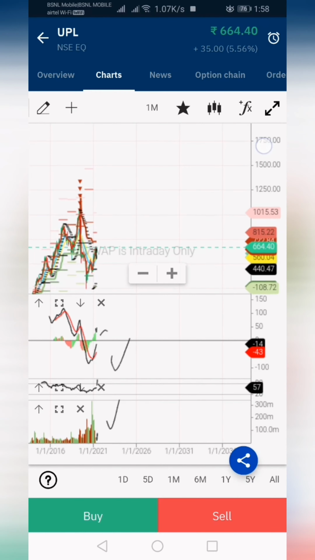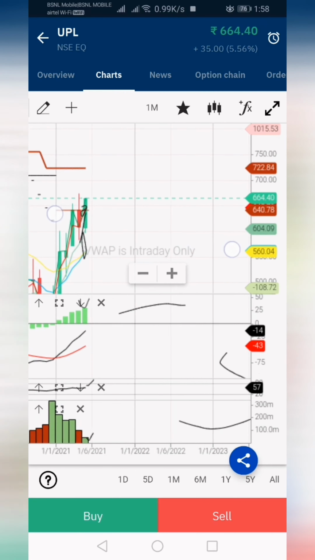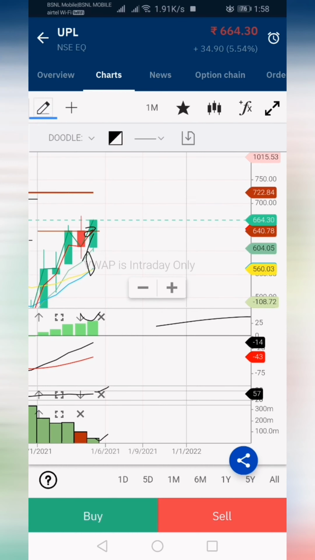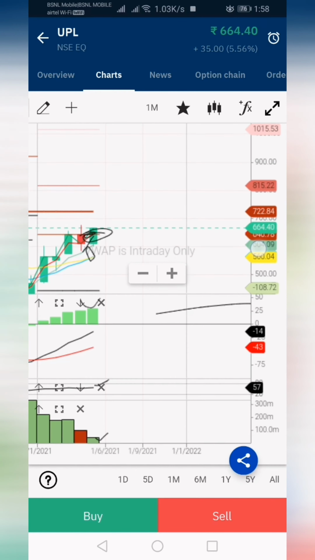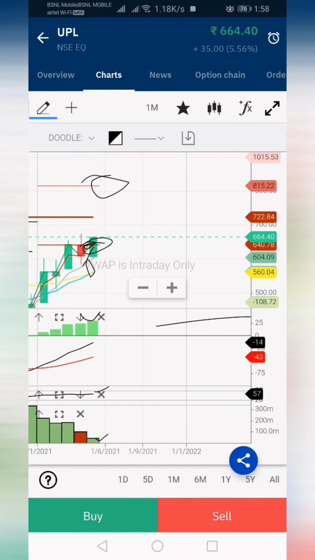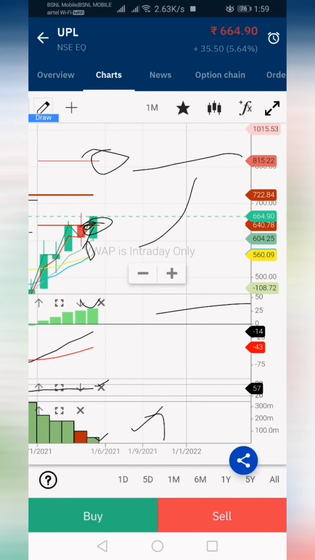You can see here the stock price is here. Also the monthly resistance is there at 640, and this is also broken now. You can see the candle is forming above that, and in coming months it can go up to 815, as here is the resistance. Stock can travel up to 815 if volume continues up. If buyers show their interest, then it will definitely go.